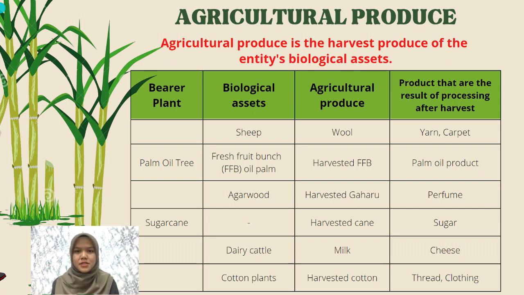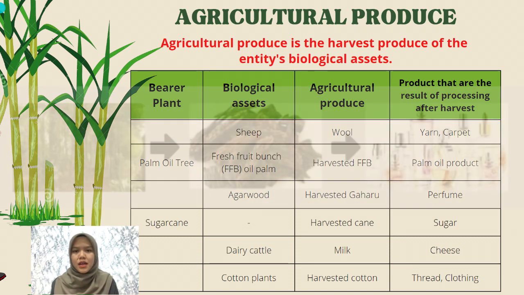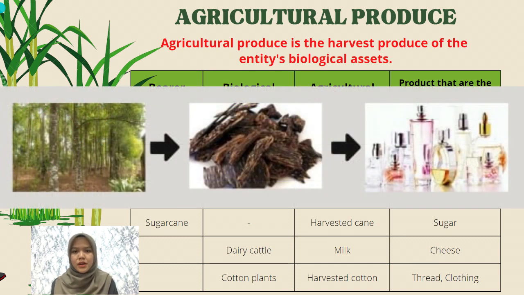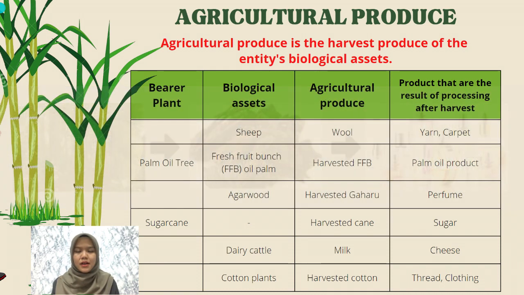While for a biological asset, the example of plants would be agar wood. Agar wood will go through the process of agriculture produce, which is harvested gaharu. The resulting product from harvested gaharu is perfume. This agar wood is categorized as a biological asset instead of a bearer plant. This is because agar wood is a plant that supplies agriculture produce, but only for one period, where if we want agriculture produce again, we need to reharvest.